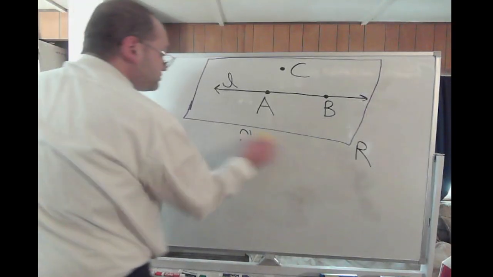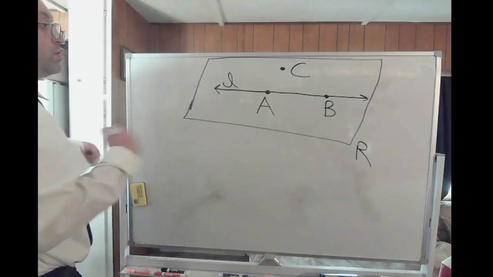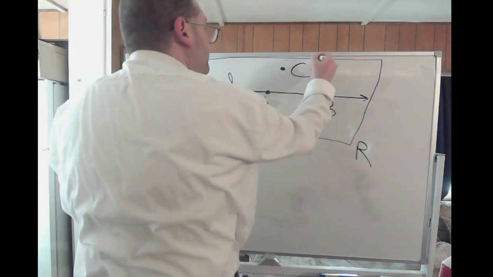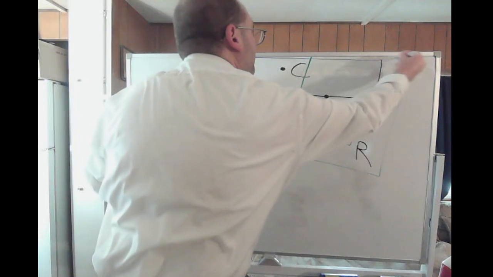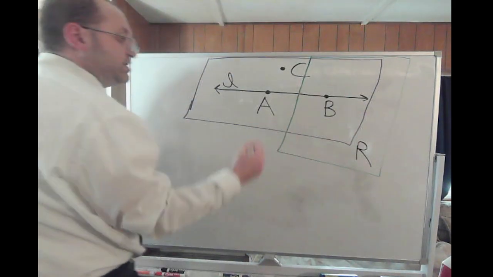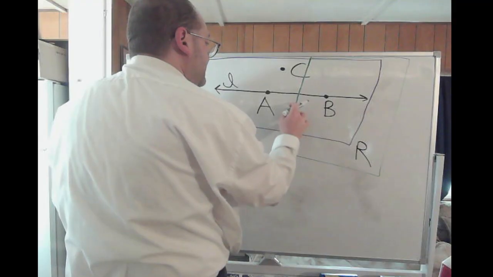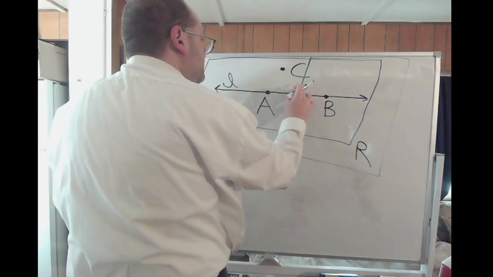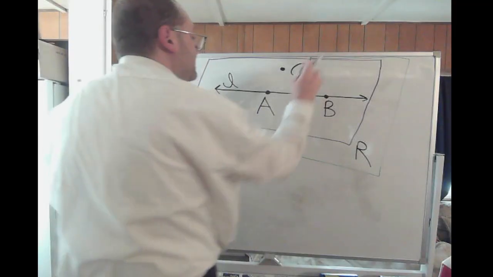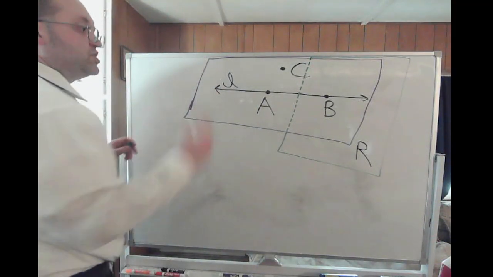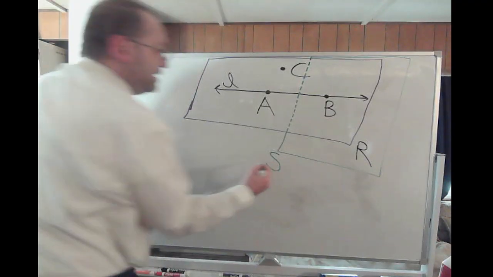Now, one more I'd like to do here. What if I did this? I have another plane here. Let's dash this line a bit because I want to illustrate these two planes intersecting. I would like to do that. So, there, that's much better. I have another plane, we'll call that plane S.